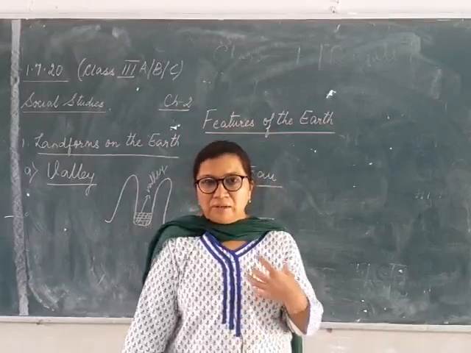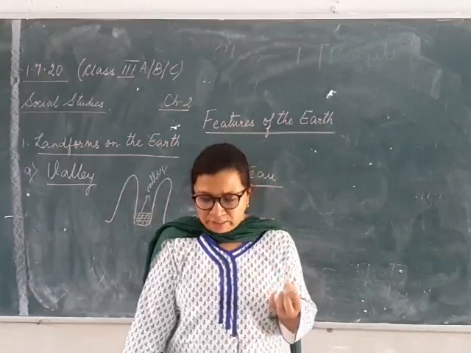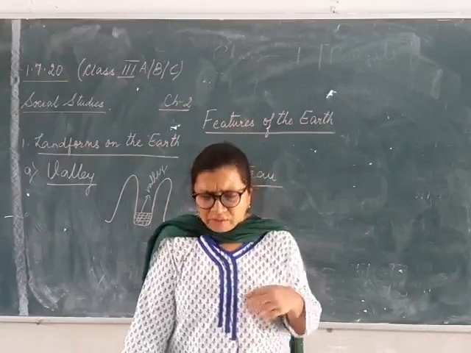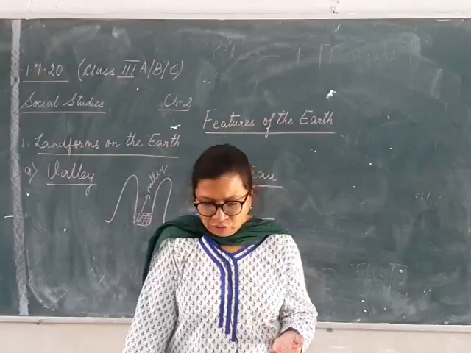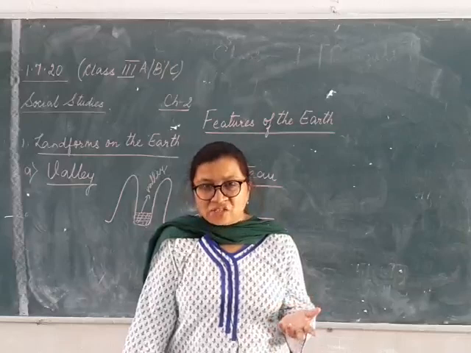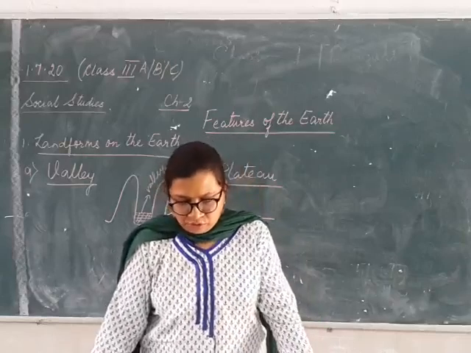So from the volcano we see the lava. We know what is a lava. It is a soft liquid rock which comes out from the mouth of a volcano with some ash, that means rock, and then gases also.